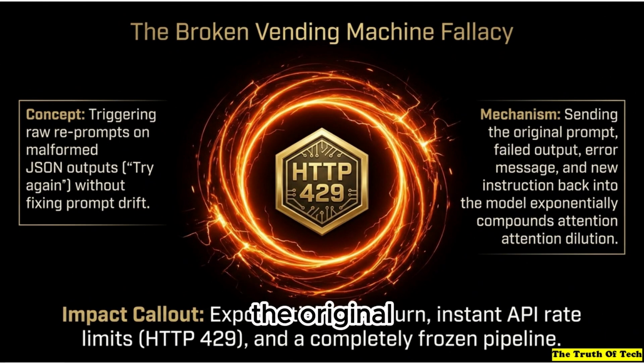They just send the original prompt, the failed output, the error message, and a try again instruction right back into the model. Which is exactly like feeding quarters into a broken vending machine. Exactly. You're exponentially burning tokens and eventually triggering HTTP 429 rate limits. Which means the server just completely cuts you off for asking too many times. Yep, and then the entire pipeline just freezes.